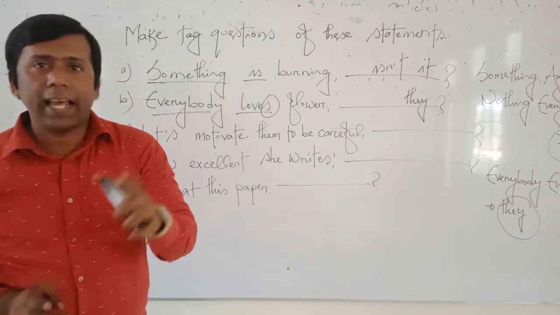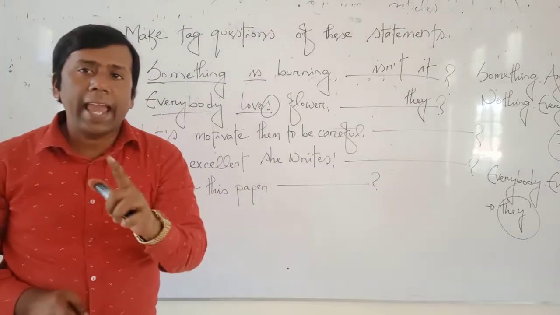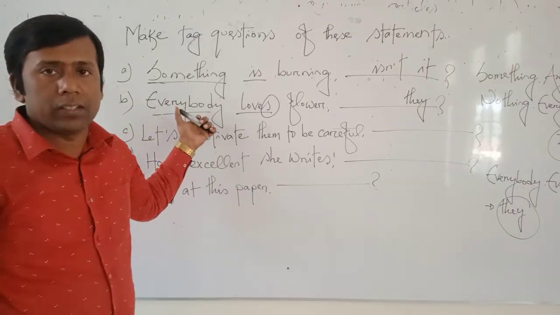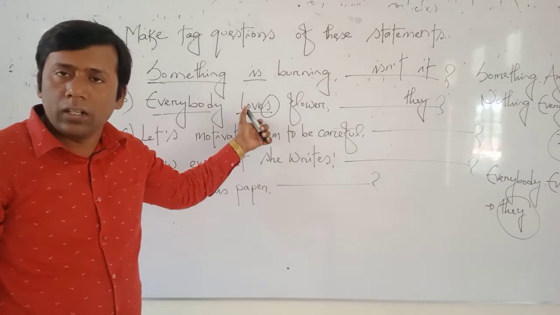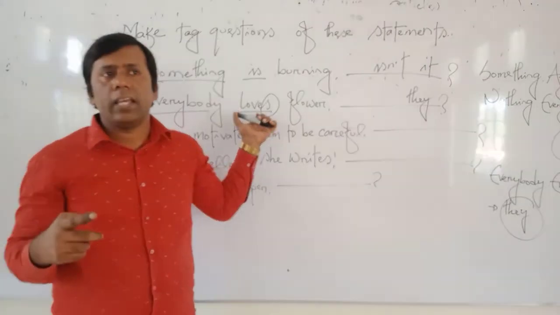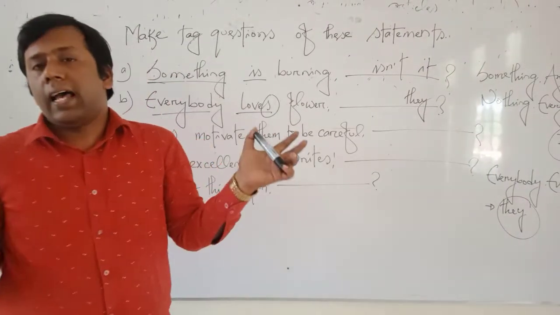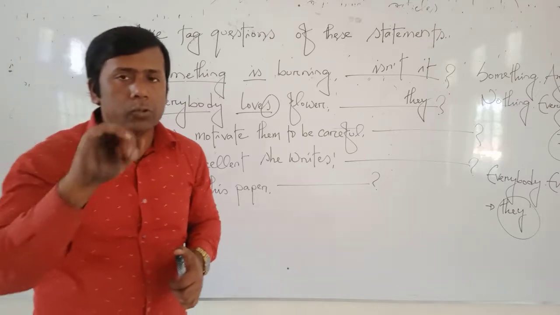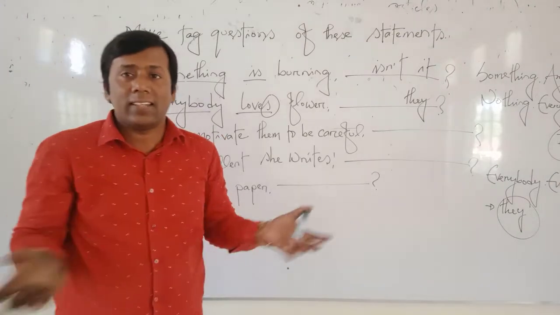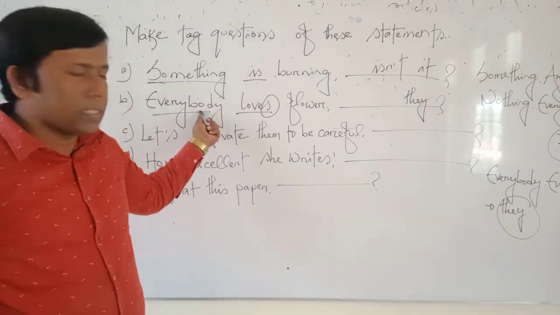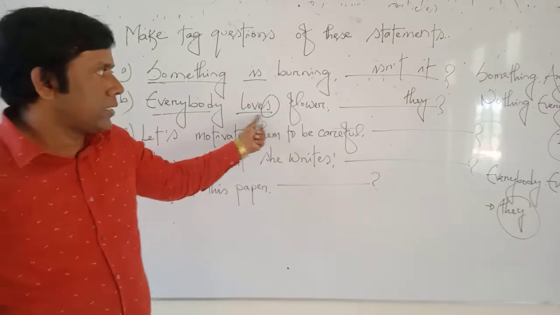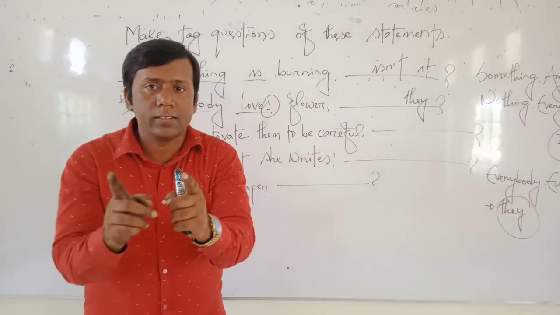Dear students, remember that s or es is only added with present form of a verb, and everybody is third person, so it is present form. Remember that if your sentence has not any auxiliary verb, that time you have to use do, does, did according to tense and person. Everybody is third person, present form. For this reason, I have to use does.